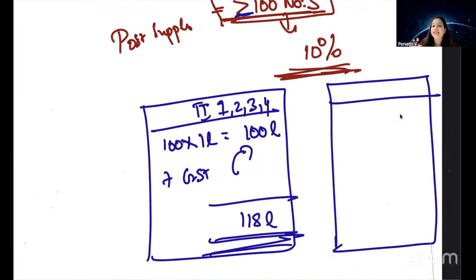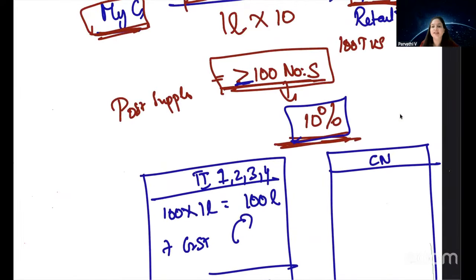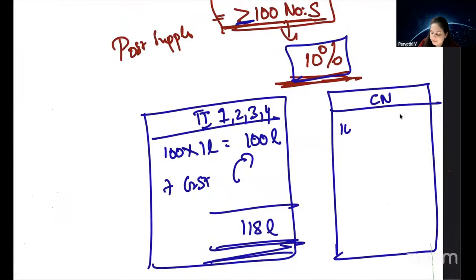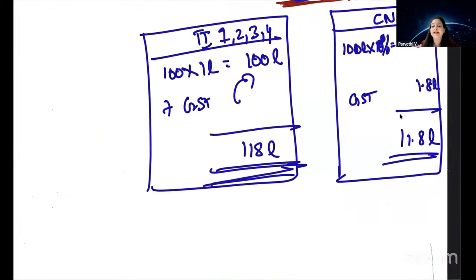now MyG will have to give a discount. How will MyG give a discount? MyG will issue a credit note to reduce the value. How will the credit note be issued? Now we know that 10% should be the discount which is given. So 100 lakhs into 10%, correct? So 10 lakh they are going to give as discount. On that GST, how much? 1.8 lakhs. So 11.8 lakhs will be the net credit note value.